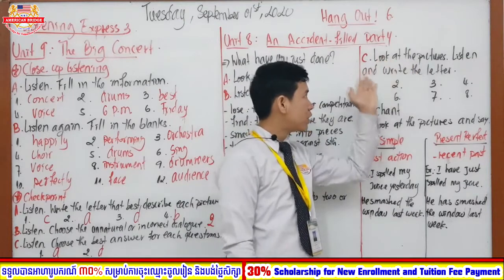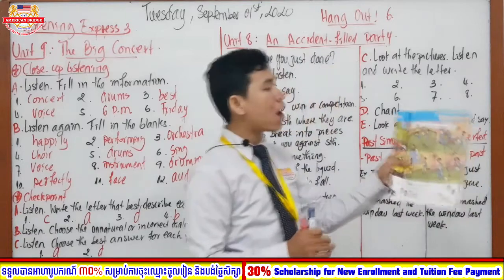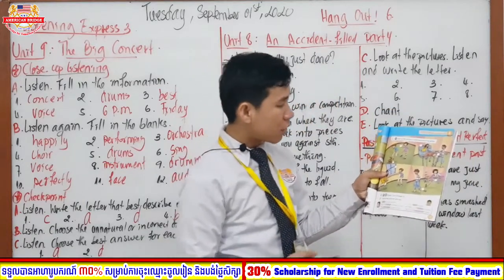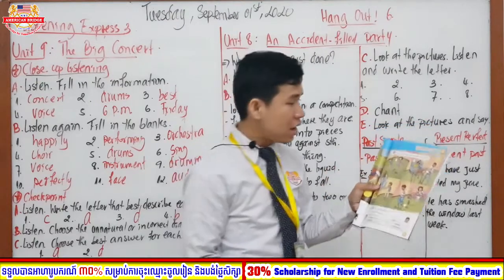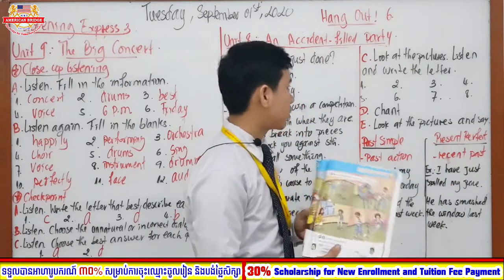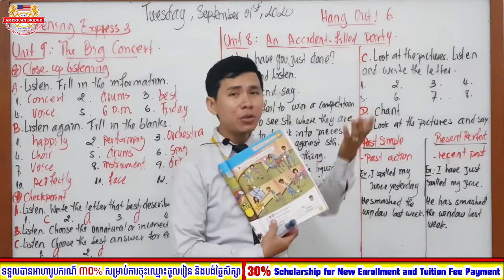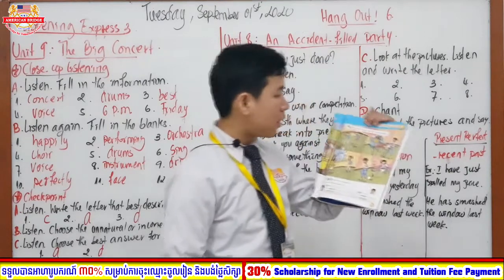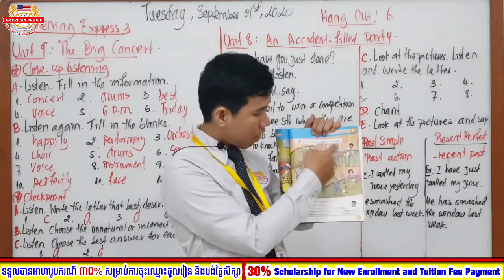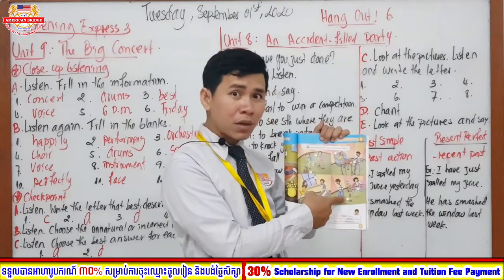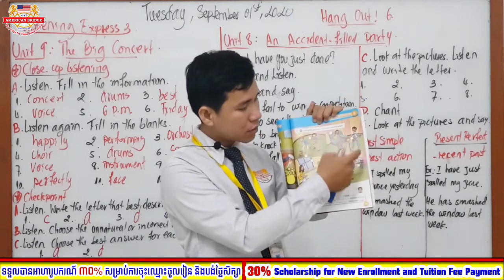Look at the pictures, listen and write the letter. So here you are going to listen to the audio, or to a speech, okay? And then you are going to make an estimation of which one is letter A, B, C, D, F, G, H, like that, okay? Because there is no picture drawn here, I would like to tell you that from each number I am going to count, right? So here number 1, 2, 3, 4, 5, 6, 7, 8, okay? Look again. 1, 2, 3, 4, 5, 6, 7, 8.